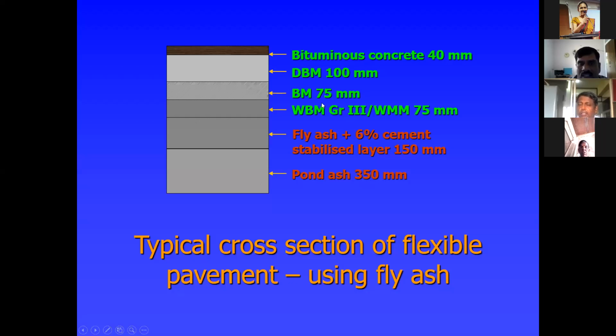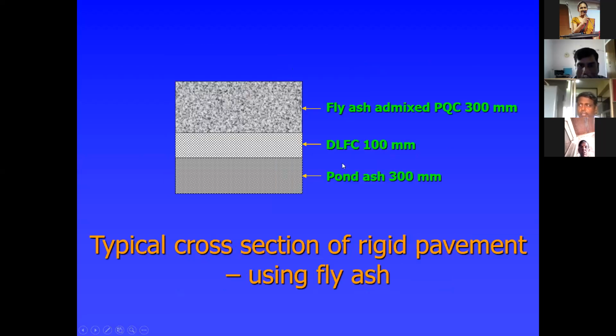Has to be constructed subbase, base, and surface courses. And also the typical cross section of rigid pavement, same as pond ash and also concrete, and also fly ash mixed with it. Some of that here demonstration.